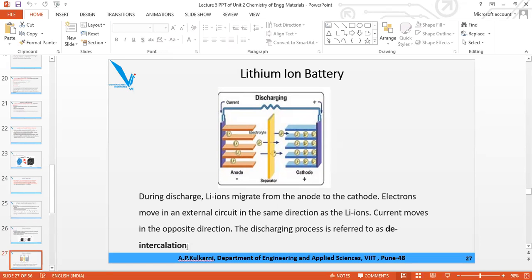Another term for discharge is deintercalation.